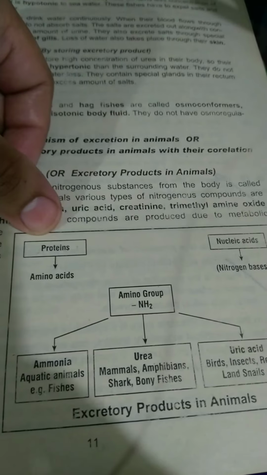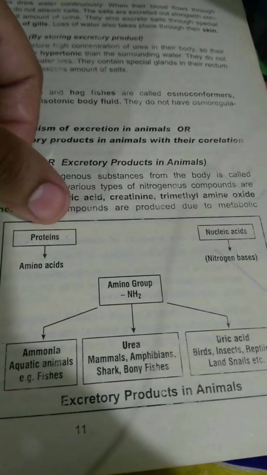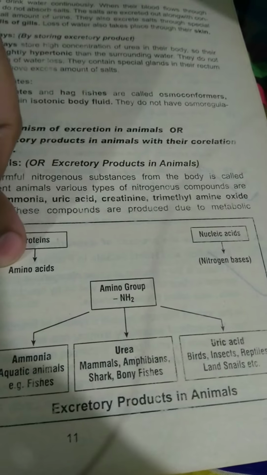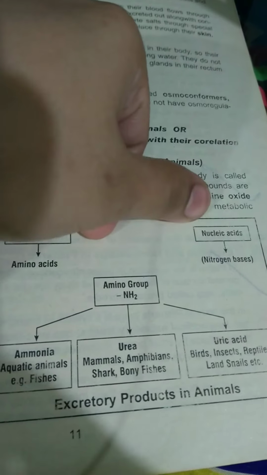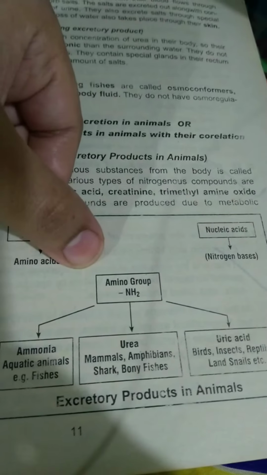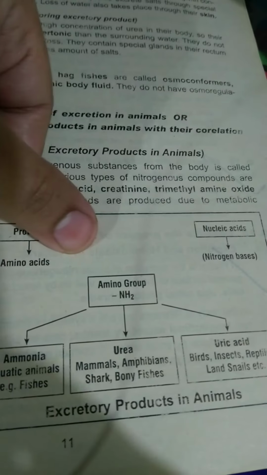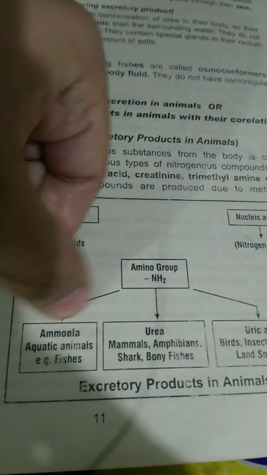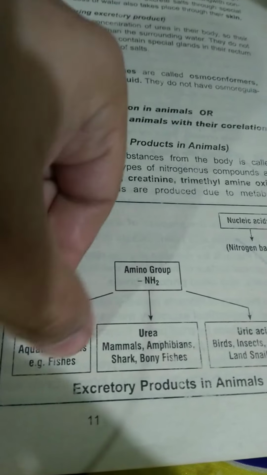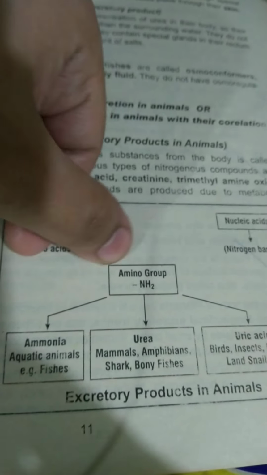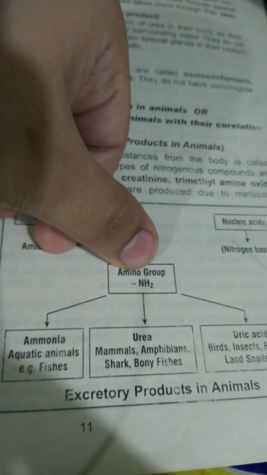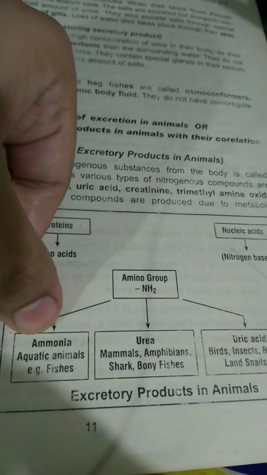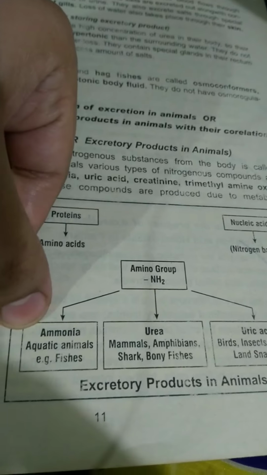When the body of animals processes proteins and nucleic acids, they convert them after digestion into amino acids and nitrogen bases. Out of these two, they take out the amino group. Some animals release this amino group as ammonia to the outside because this amino group is not of any use to them, so they release it out as a waste material. So the first product that is being excreted is ammonia.